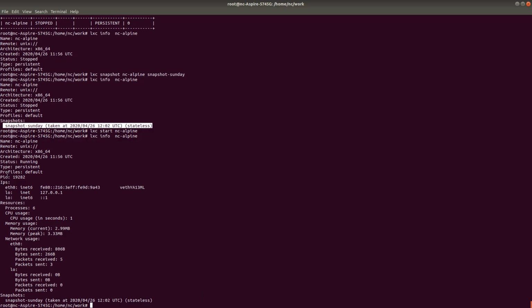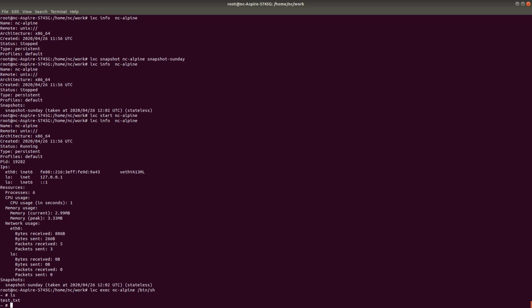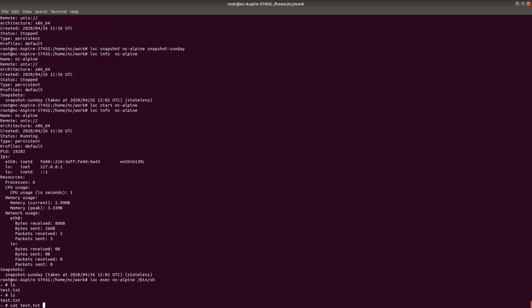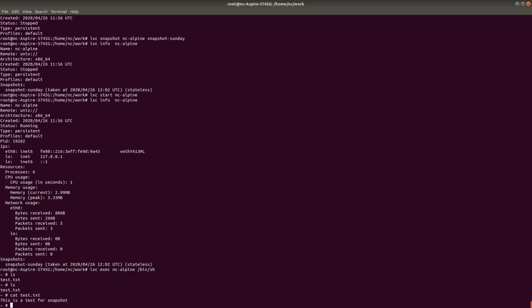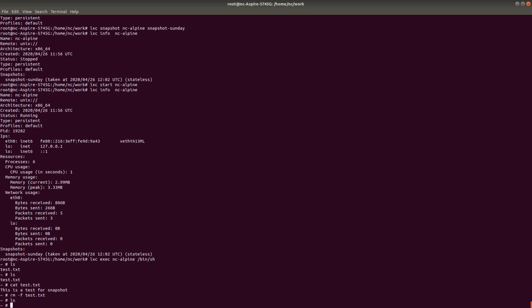It is now going to show you all the details, right? How much traffic it is using, the virtual Ethernet, the IP address, the memory, how much data has been shipped over the virtual Ethernet. So everything, right? So let's go ahead and log into this machine, LXC exec NC Alpine, and then /bin/sh, right? What I'm going to do is delete this particular file, just to simulate how the snapshot and restore feature actually works, right? So let's delete the file. The file is deleted, right?